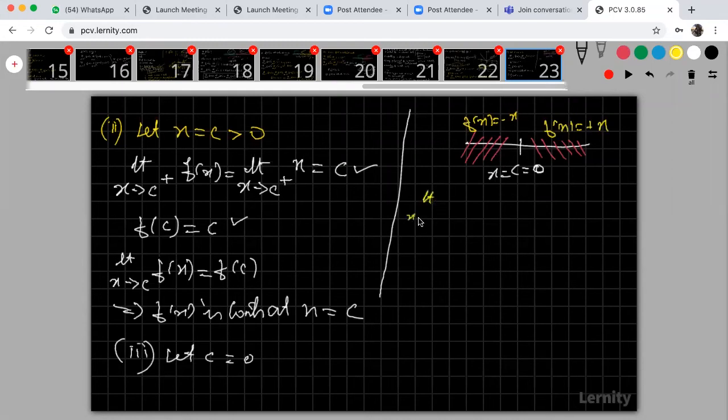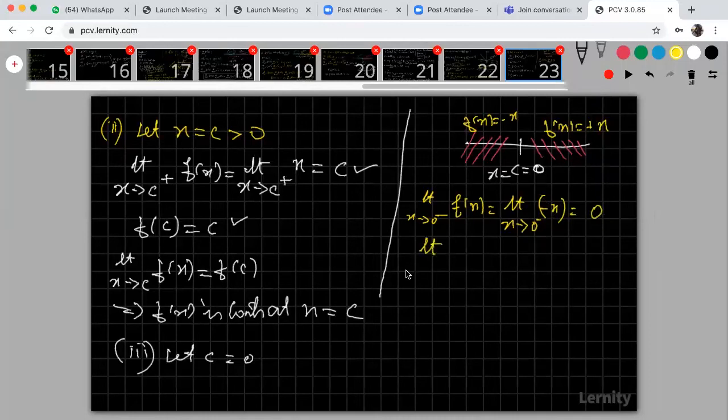So limit x tends to 0 minus, my c is 0. 0 minus f of x means just apply this f of x. As x tends to 0 minus, my f of x is minus x. Now, how to find the limit of this function? You just apply x equal to 0. So the answer is 0 only.